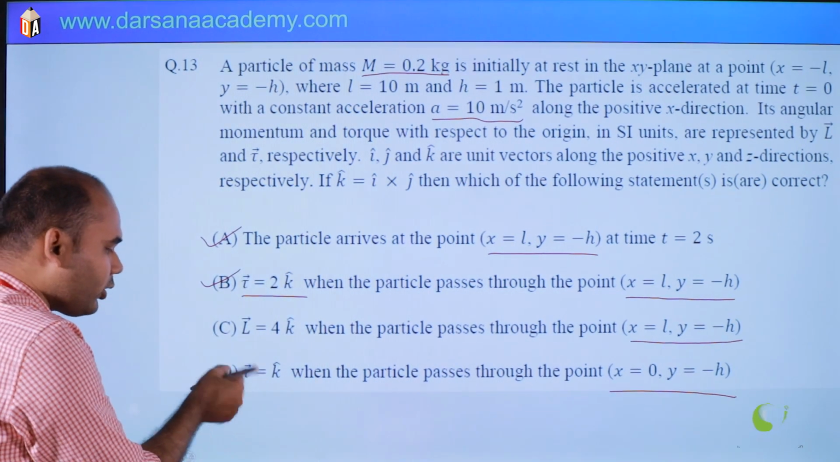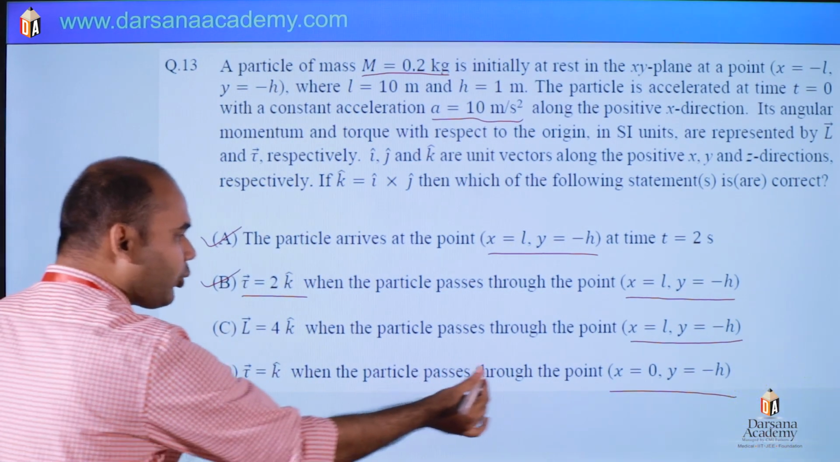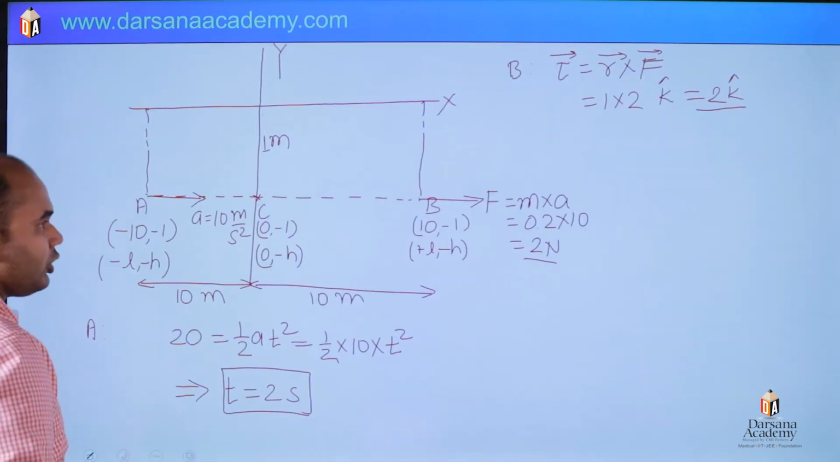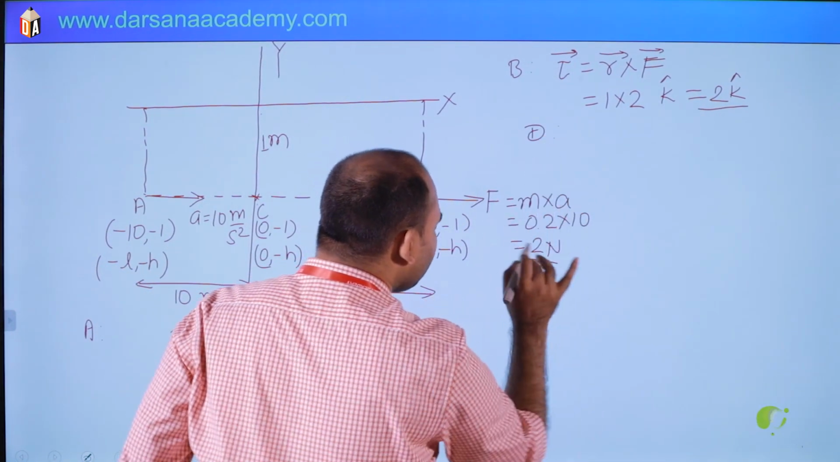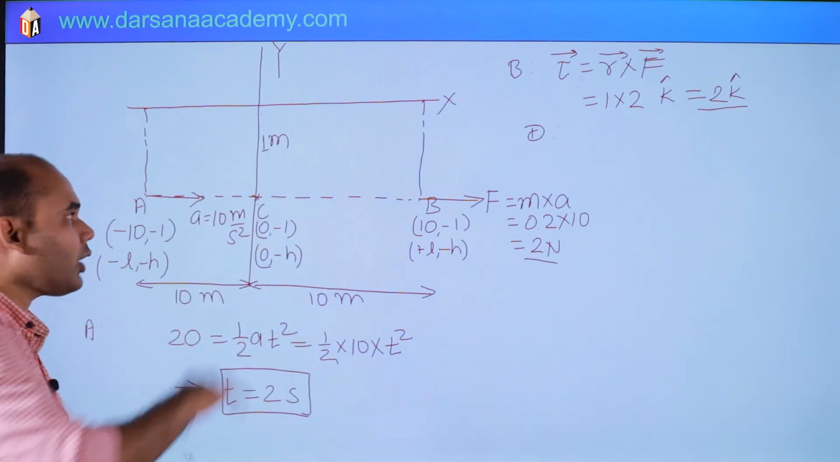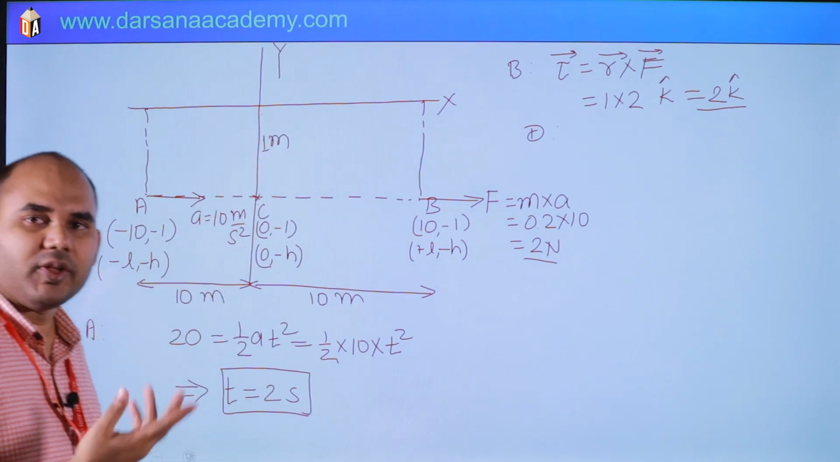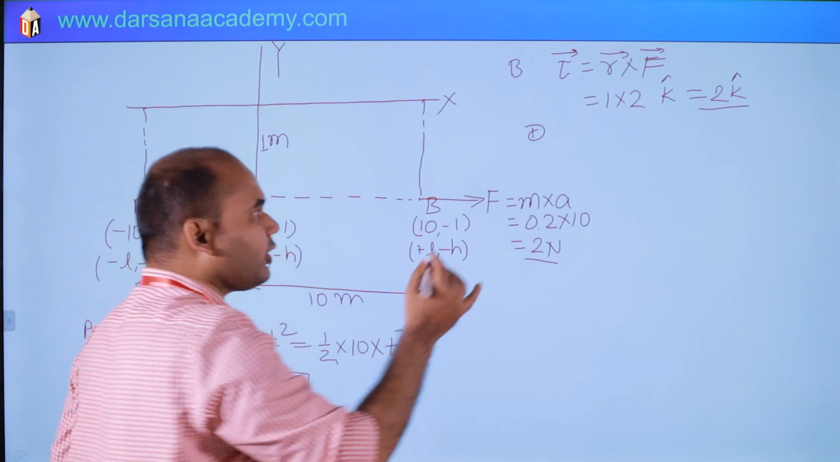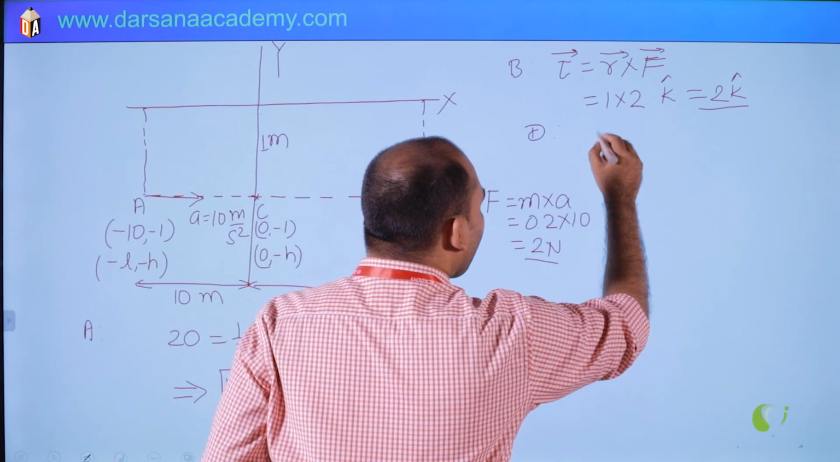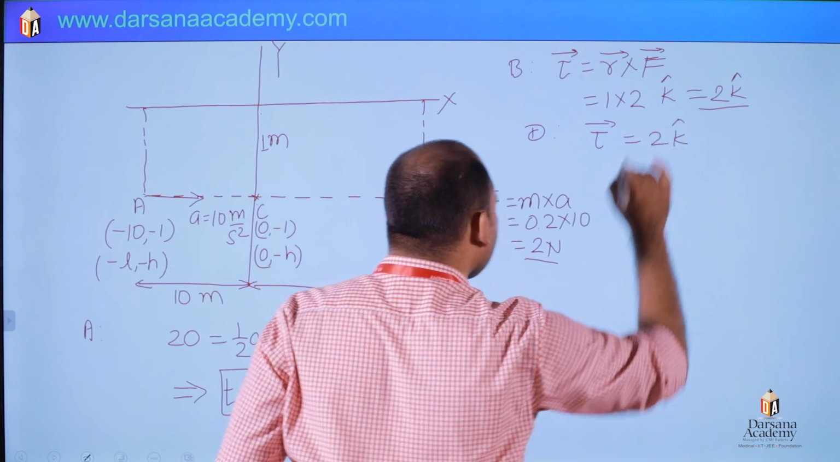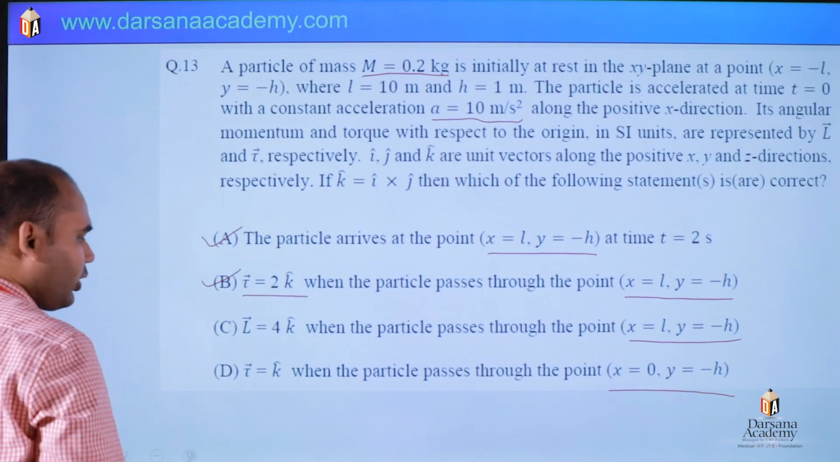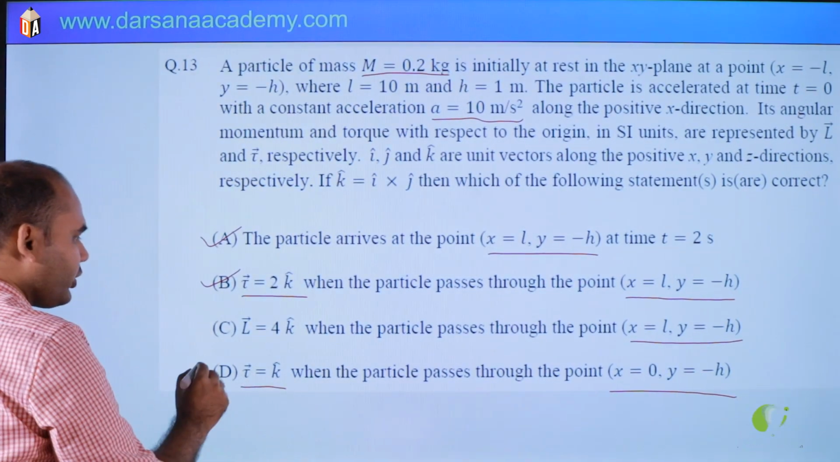Then we will solve for D also. Torque at point C we have to find, option D. The same force is acting and R perpendicular is the same, so the torque will be the same. At point C torque will be 2 K cap. But in the option it is given as K cap, so it is wrong.